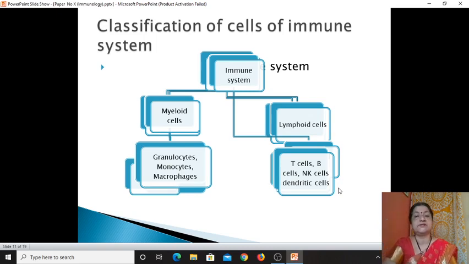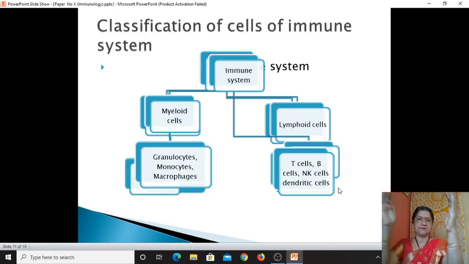Now we are going to discuss the different types of cells of the immune system. Basically, the immune system comprises two different types of cells, lymphoid cells and myeloid cells. The myeloid cells include granulocytes, monocytes, and macrophages. Lymphoid cells include T cells, that is thymus-dependent cells, B cells, Bursa of Fabricius-dependent cells, NK cells, natural killer cells, and dendritic cells.